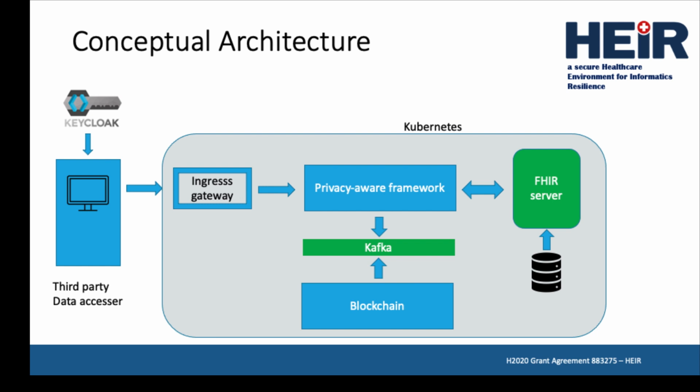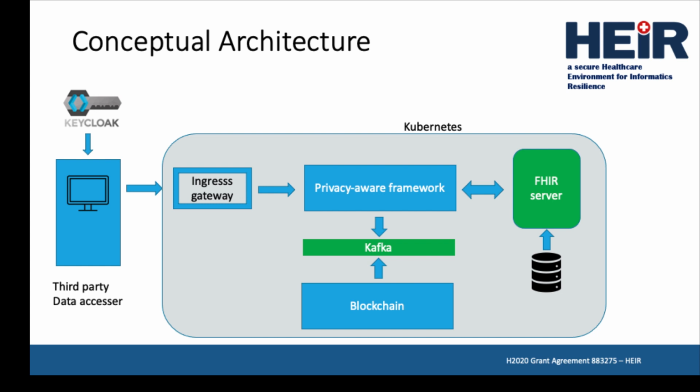The entry point for requests into our Kubernetes system is through an ingress gateway. In fact, this is the only entry point to our Kubernetes environment and forces all data requests to go through the privacy-aware framework. The ingress gateway is able to validate the JWT on the inbound requests before forwarding them to the privacy-aware framework. All requests for data are logged to a Kafka message queue.